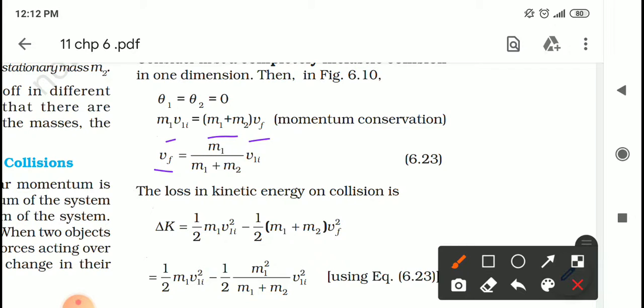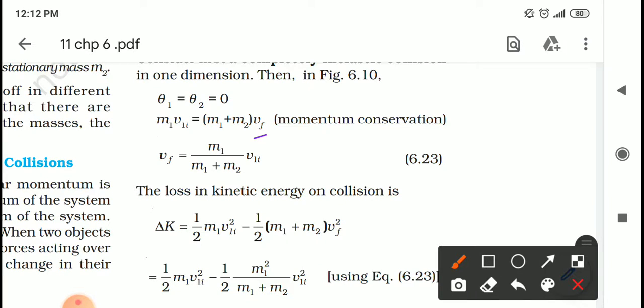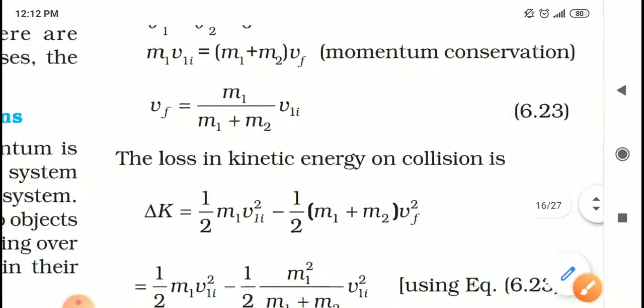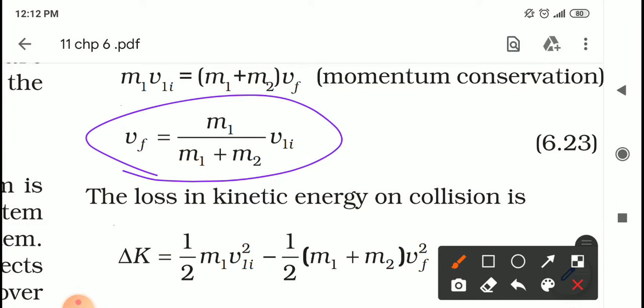So making vf the subject, vf is equal to m1 upon (m1 plus m2) into v1i. This m1 plus m2 from the left hand side will be at the denominator. So we are getting this equation: vf, the final velocity, is equal to m1 upon (m1 plus m2) into v1i.